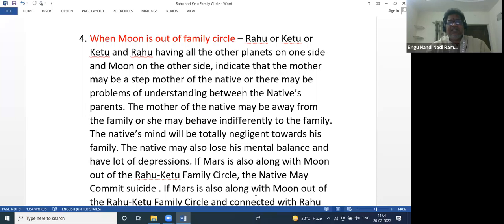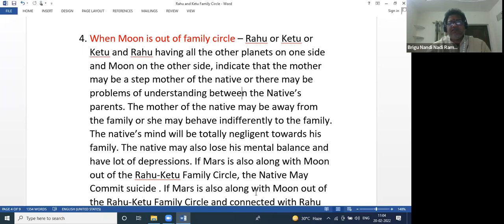She may behave indifferently to the family. Mother might have eloped with someone else. Suppose Moon and Rahu are together, I will show you an example. The native's mind will be negligent towards his family. The native may also lose his mental balance and have a lot of depression. When Moon is outside, the native will always be in depression. If Mars is also along with Moon out of the Rahu Ketu family circle, the native may commit suicide also.